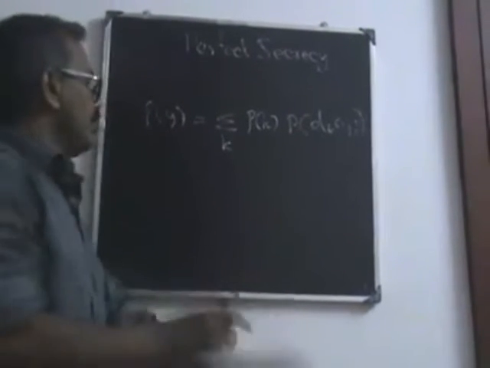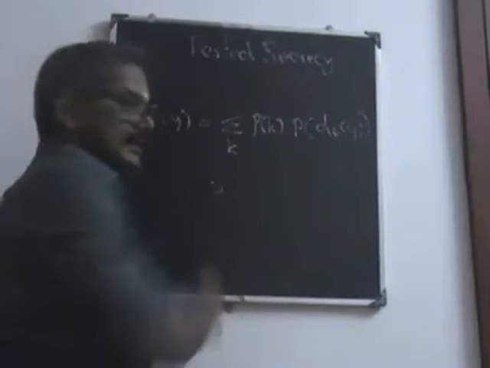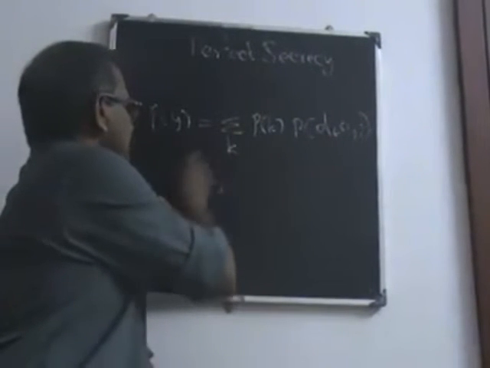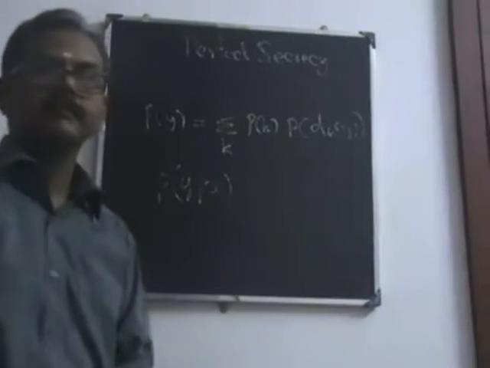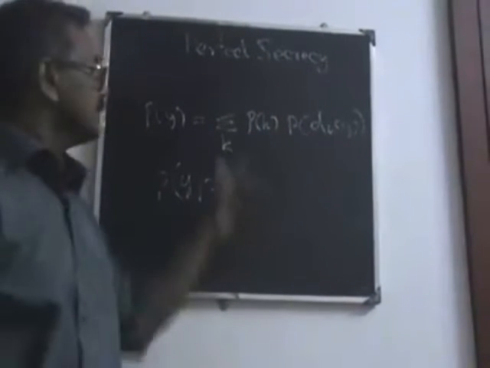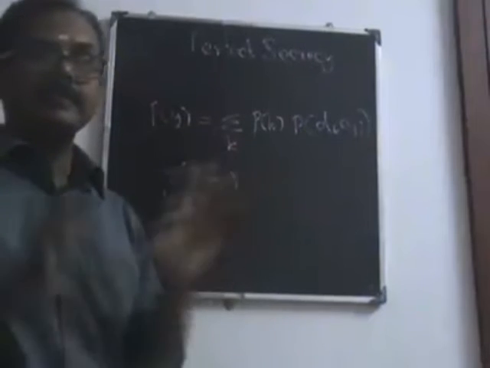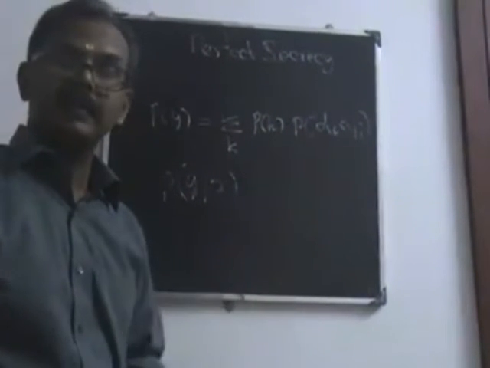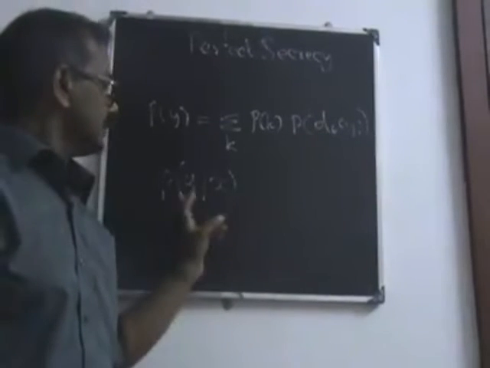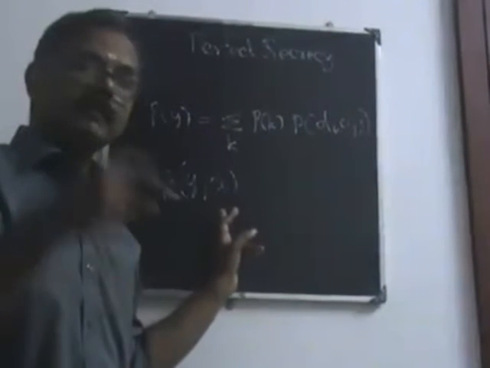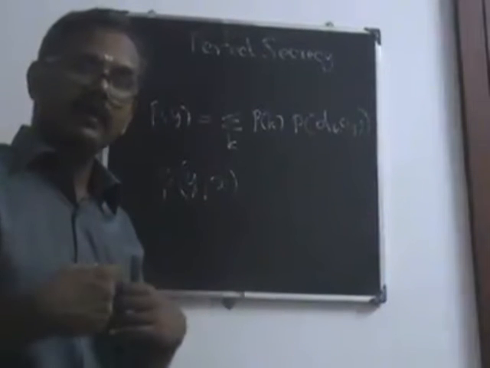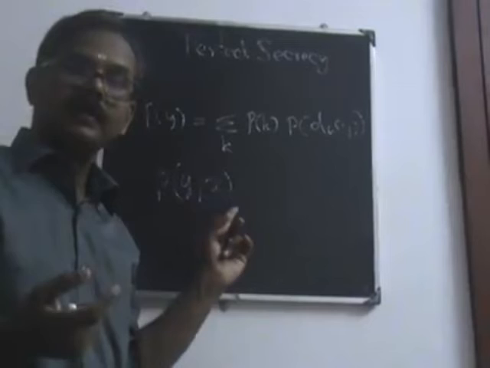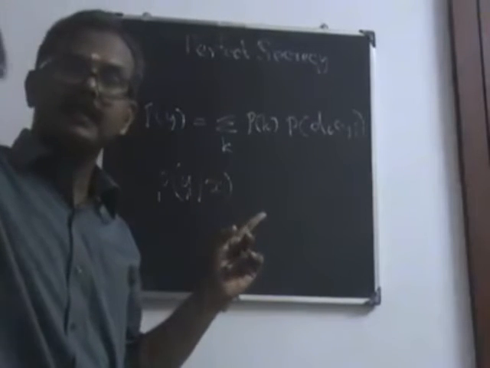Now what we want is, when you have a plain text, you get the ciphertext, that is the probability of y given x. Earlier, the knowledge of x was not given; all the choices we had considered. So in this case, we consider the probability of y given the plain text. Now we want a key. To get this y, the choice depends on the key.